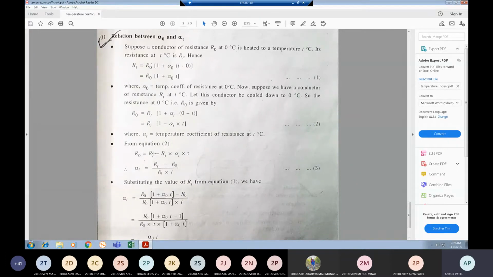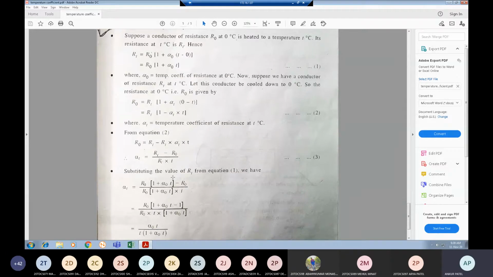So we are getting R0 is equal to RT minus RT into alpha T into T. So alpha T can be written as alpha T is equal to (RT minus R0) divided by RT into T. So this is our third equation.